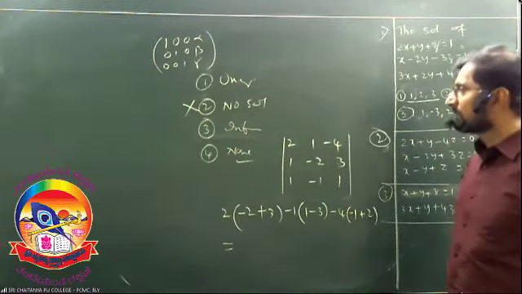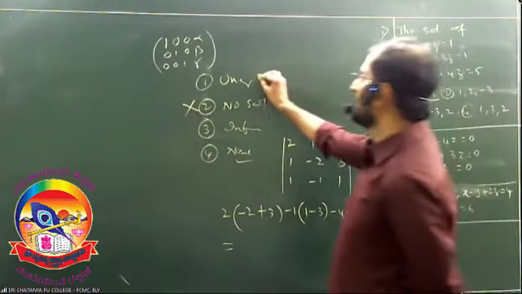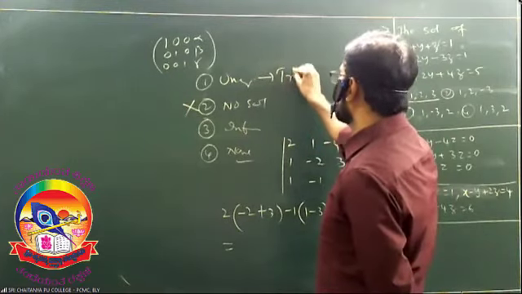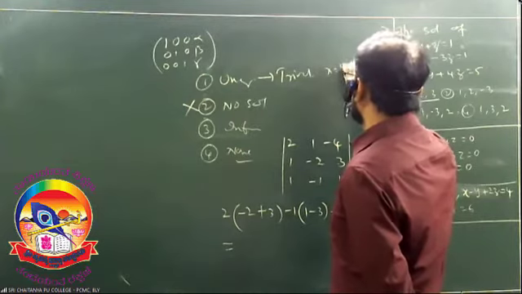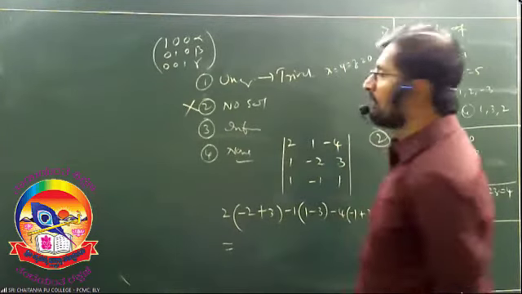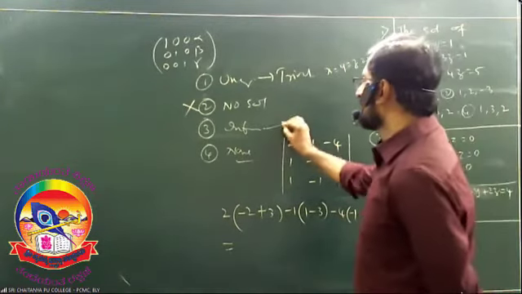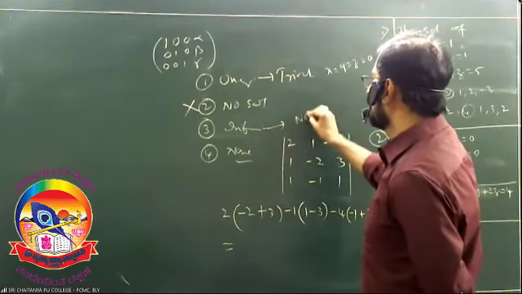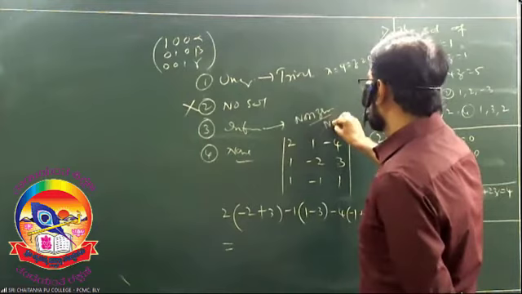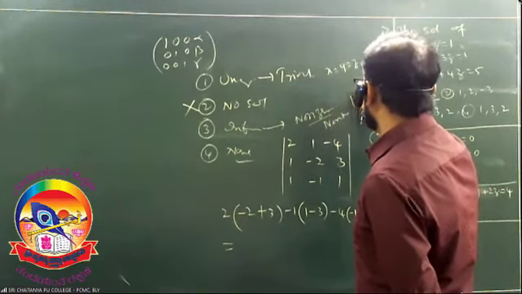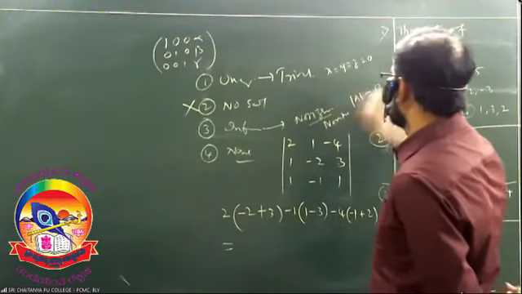Write down: unique solutions are also called trivial, which is nothing but x is equal to y is equal to z is equal to 0. Infinitely many solutions are also called non-zero solutions and non-trivial solutions, where det A is equal to 0.